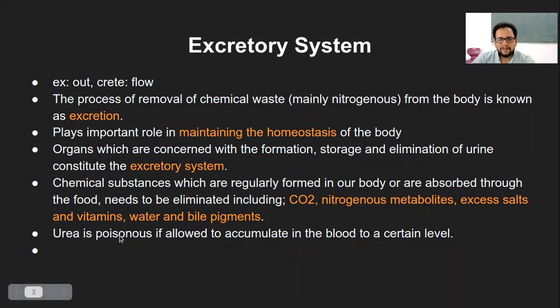Now, urea is poisonous if it is allowed to accumulate in the blood to a certain level. We know that urea is one of the nitrogenous compounds formed after the breakdown of protein. If it is accumulated to a larger extent, it becomes poisonous, and that situation is called uremia. Uremia means accumulation of urine within blood.